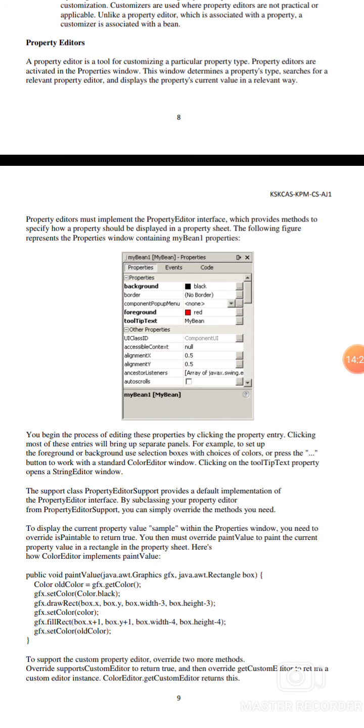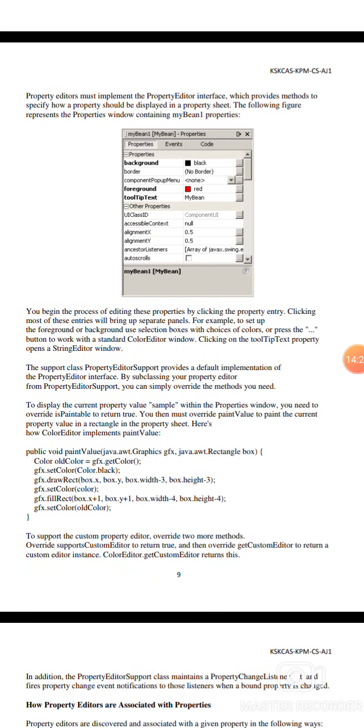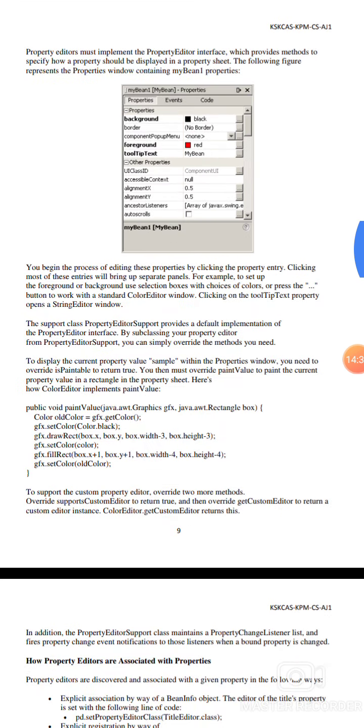This represents the property window containing the bean1 property. This is the image of the bean1 property window. You can begin editing this property by clicking the property entry. Clicking most of these entries opens separate panels. For example, to set the foreground or background, choose the colors by pressing the button, which opens the standardized color editor window.